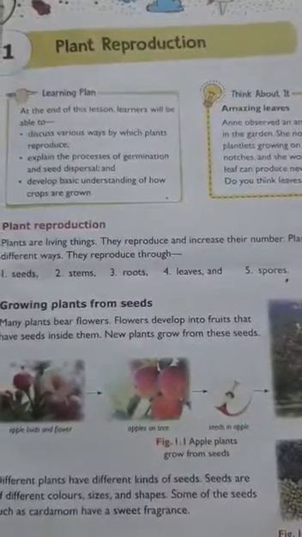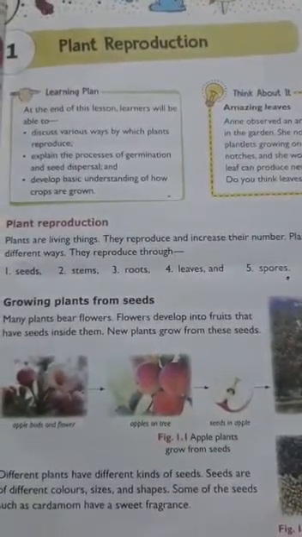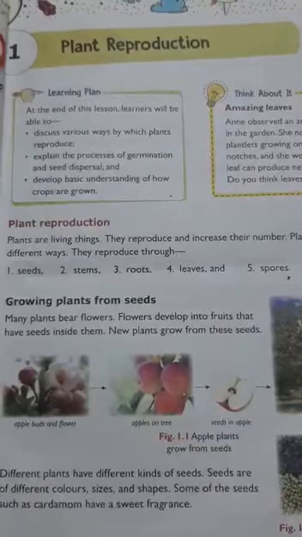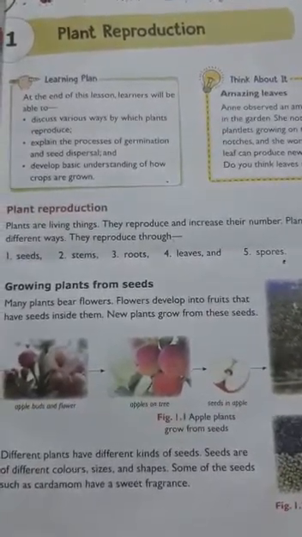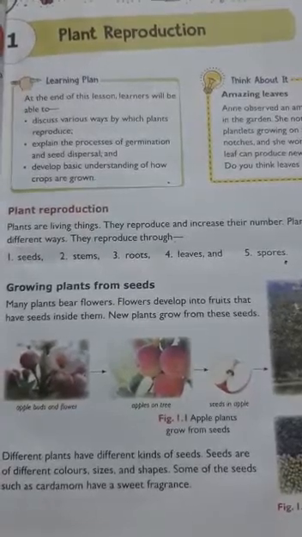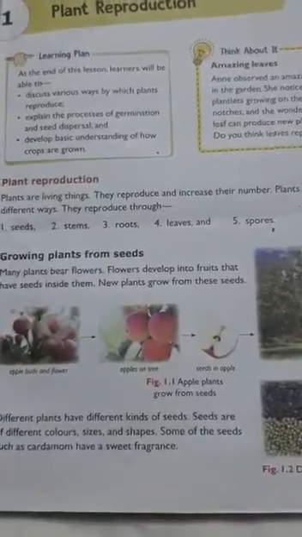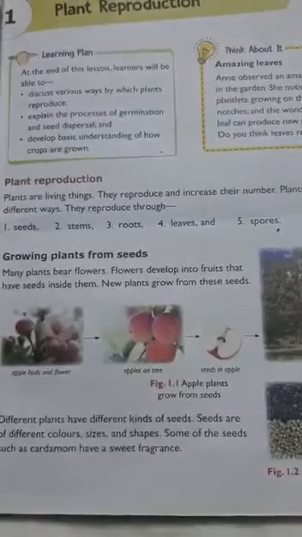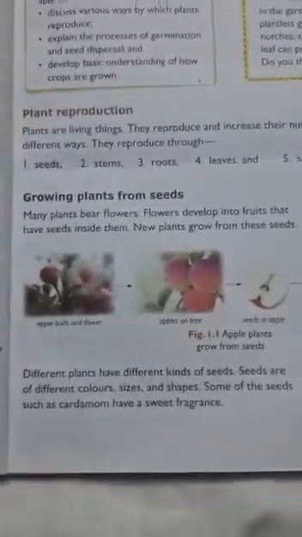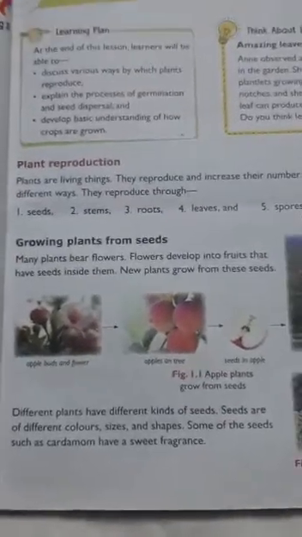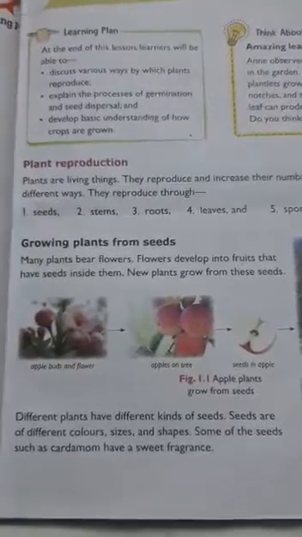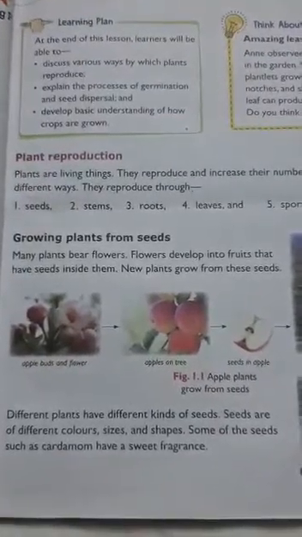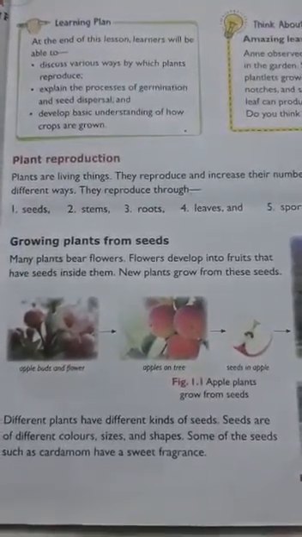So children, in our previous video we started our first lesson, plant reproduction. Before we continue our topic, just recall what we learnt in our previous class. We learned that plants are living things. Yes, as they are living things, they reproduce and increase in number. Reproduction is nothing but giving rise to new babies. The organism can give rise to young ones of its own kind.